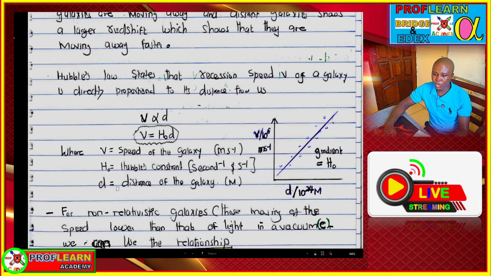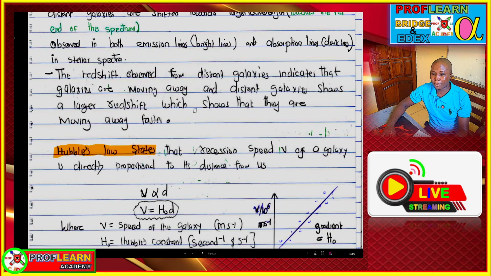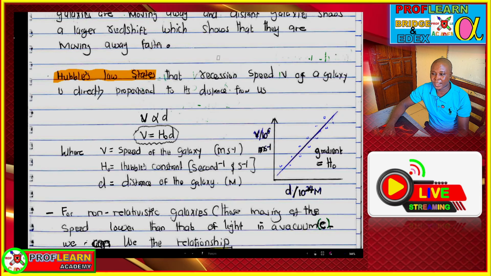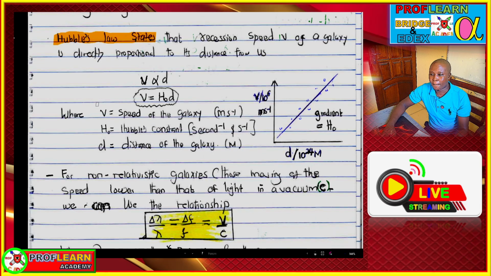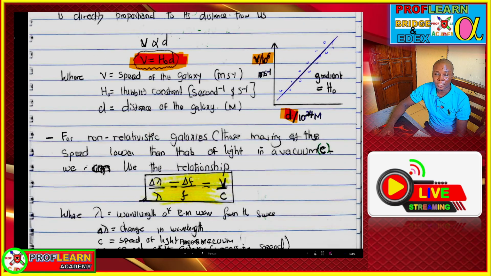Expanding. You need also to understand what Hubble's law states. Hubble's law says that the speed at which galaxies are moving away from each other is directly proportional to the distance between them. So the equation we have here, V equals H naught D, is what we call Hubble's law, where H naught is Hubble's constant. If you plot a graph of V against D, you are going to get a straight line, and the gradient of the line will enable you to find Hubble's constant.